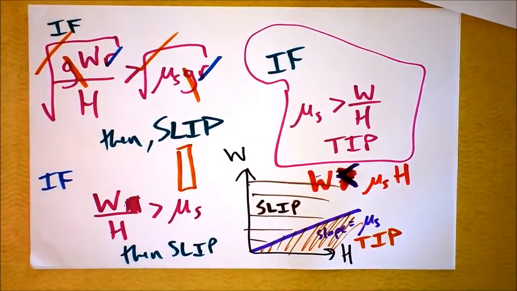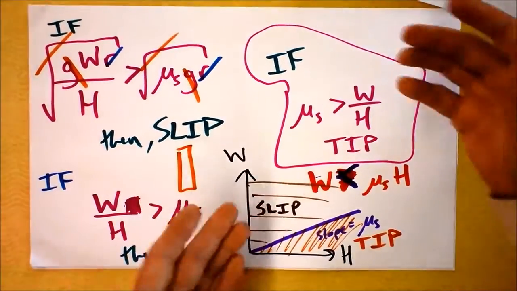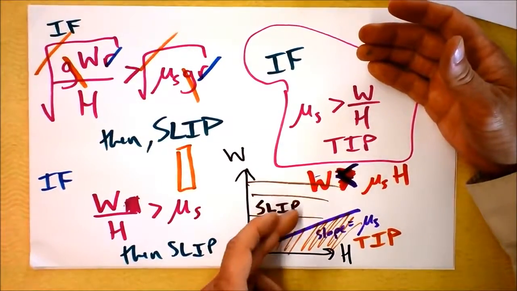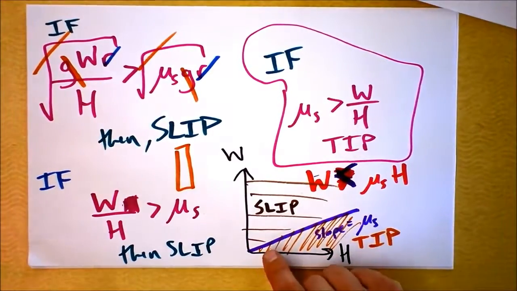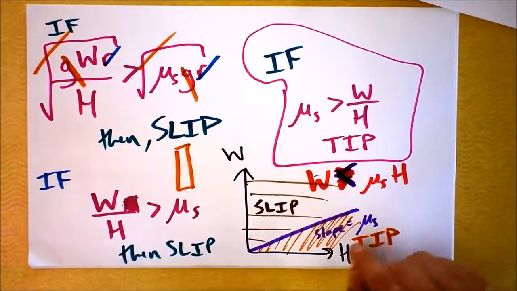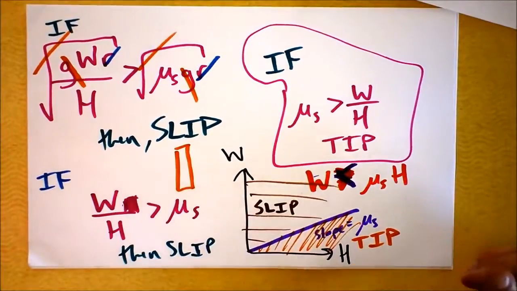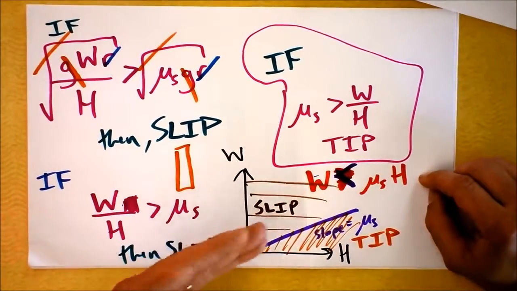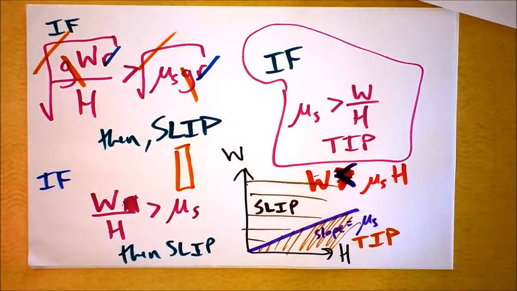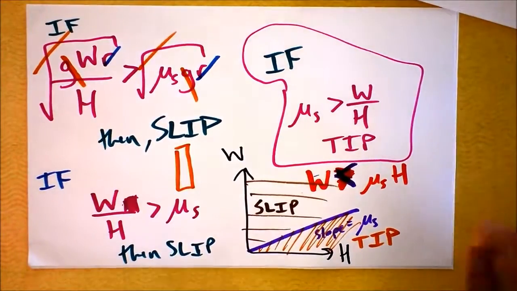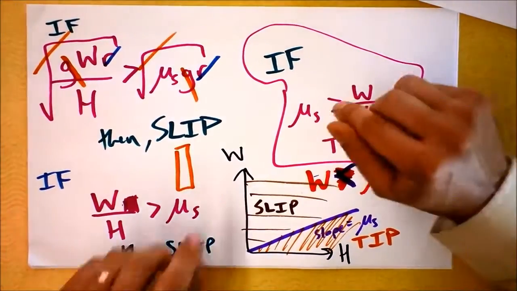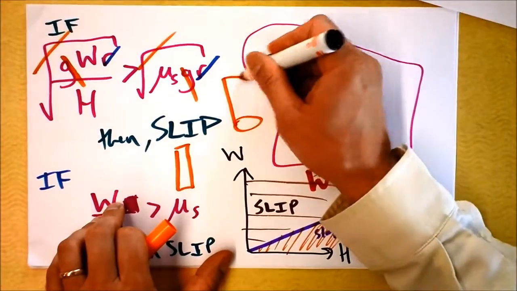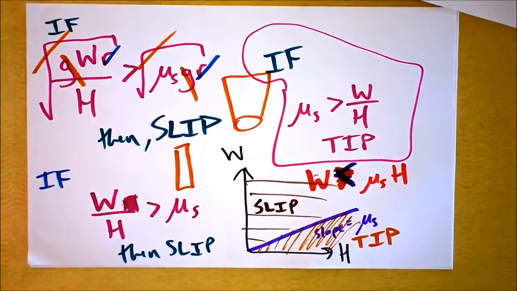And we've described all of geometry space then, the relationship between the width and the height. So I guess if the width is equal to the height, then it will slip, assuming that mu sub s isn't 1. If mu sub s were 1 or greater than 1, then it could possibly tip. But in most circumstances, you're going to have a mu sub s slightly less than 1 or way less than 1, in which case it will slip. Slippery things slip, go figure. Sticky things might tip. And they put that rubber stuff on the back of some of those fancy mugs, right? Those are going to tip over. See ya.